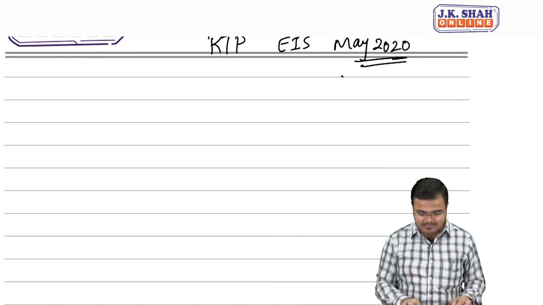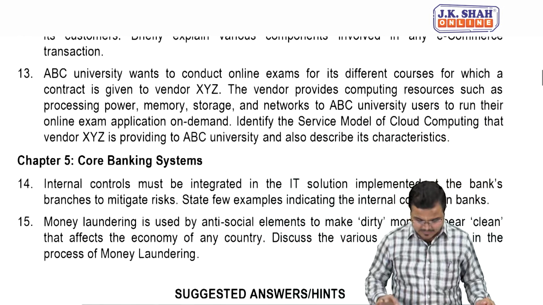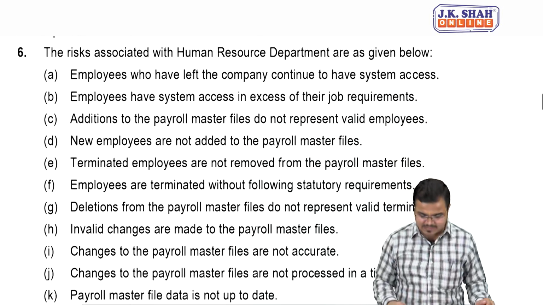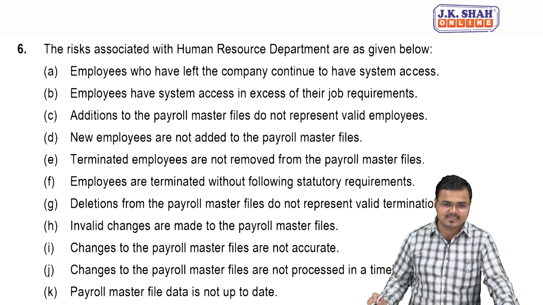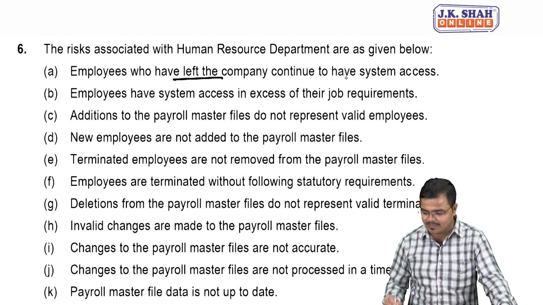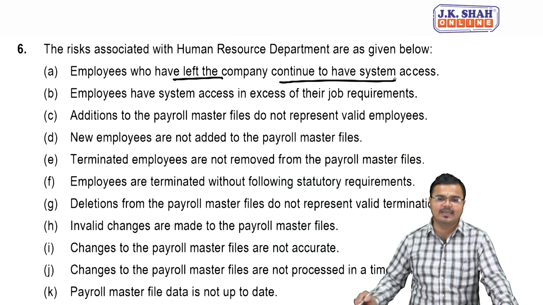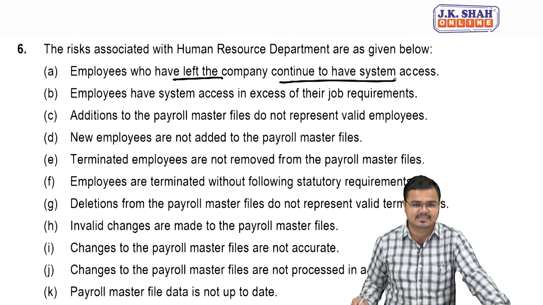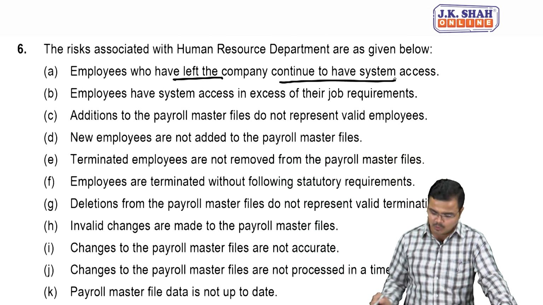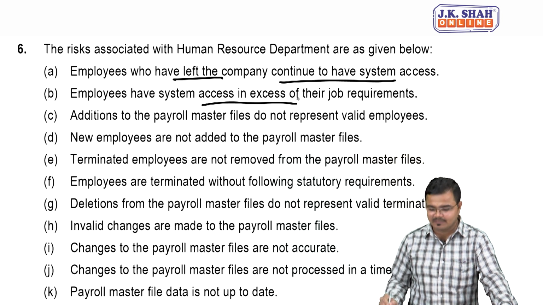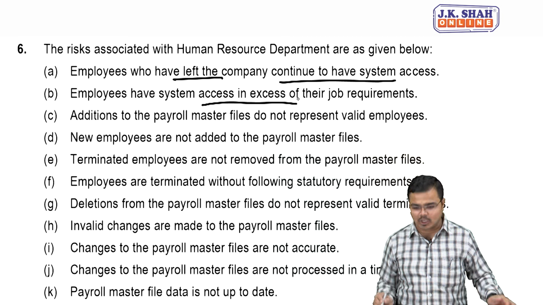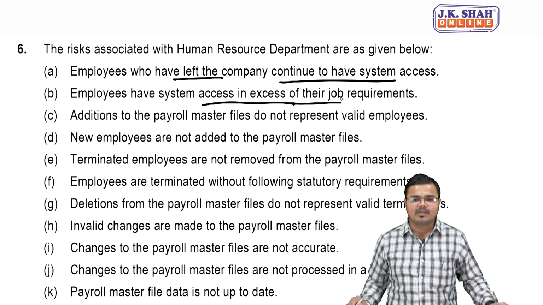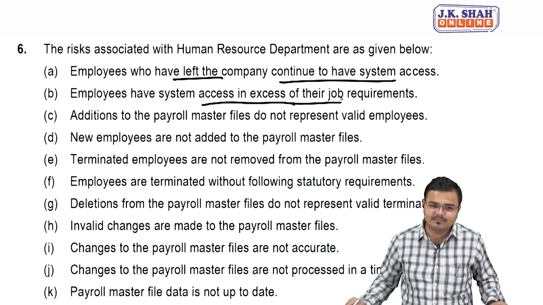Now, when I say let's try to understand the answer, the answer is very simple. It is there in front of us. Number one, as I discussed, employees who have left the company, if they continue to have access to the system, then it's a risk. Number two, if access to the system is given in excess of their job requirement, that means access to non-relevant data.